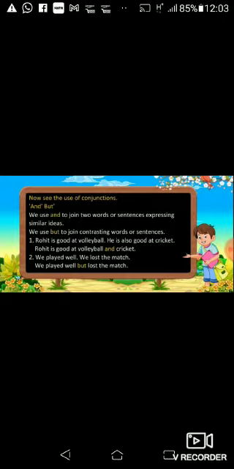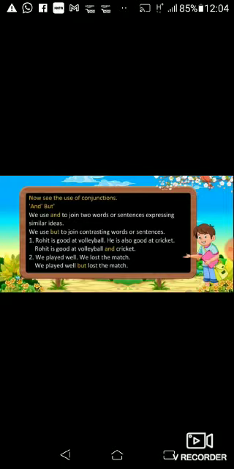In the last video, we learned what a conjunction is. Let's revise. A conjunction is a word that joins two words, two sentences, or two phrases together. Conjunctions are called connectors. We have done the conjunctions and and but.